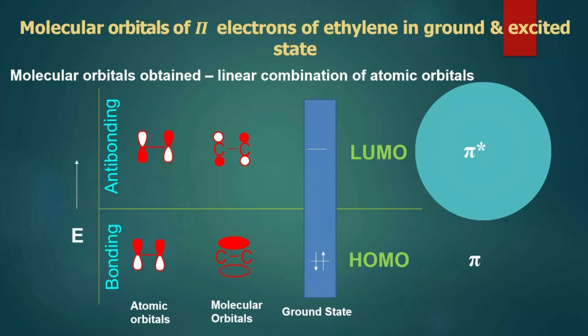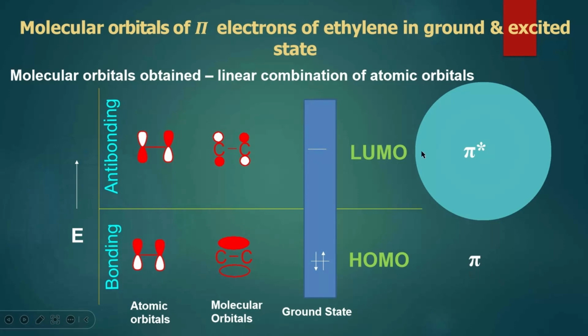As we know, pericyclic reactions occur due to the interaction of HOMO, LUMO and SOMO. Here, which is HOMO? HOMO represents the highest occupied molecular orbital. Here, in the ground state, the HOMO is the pi orbital.